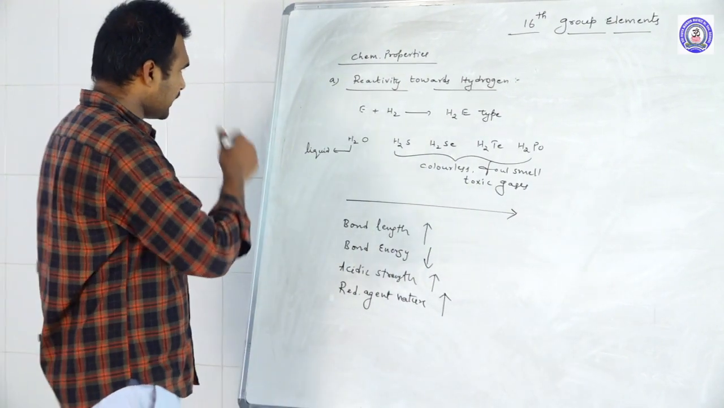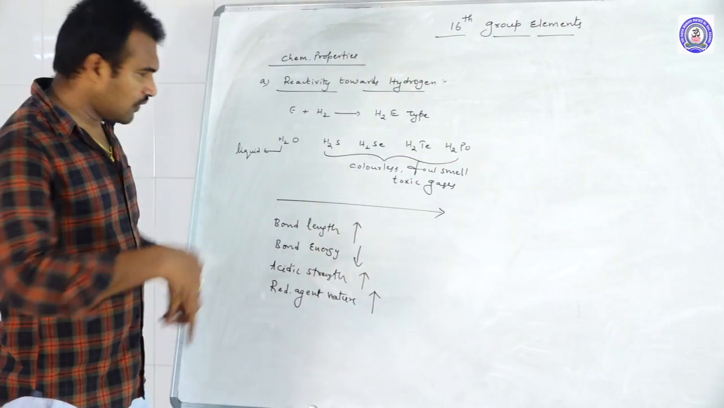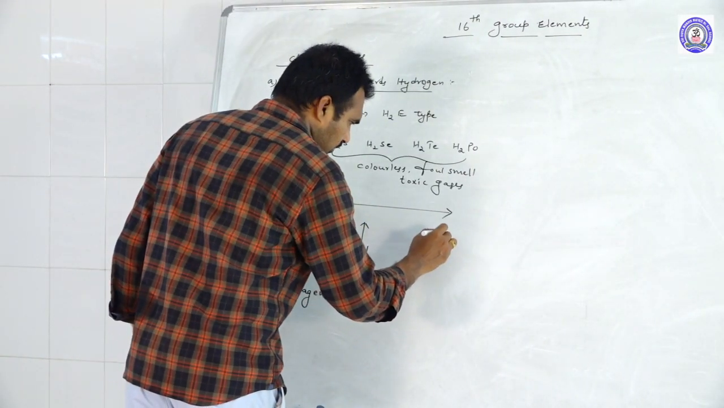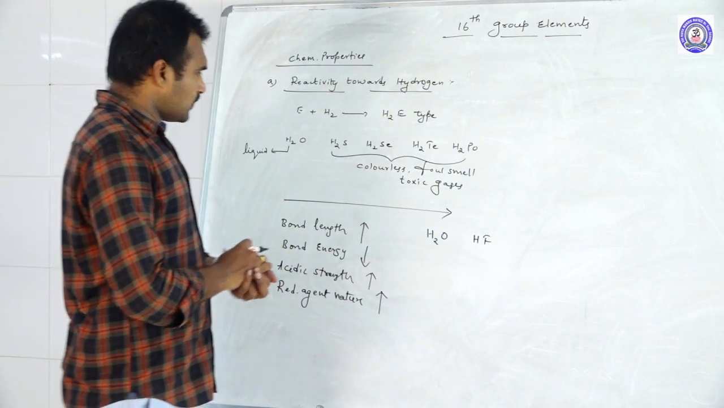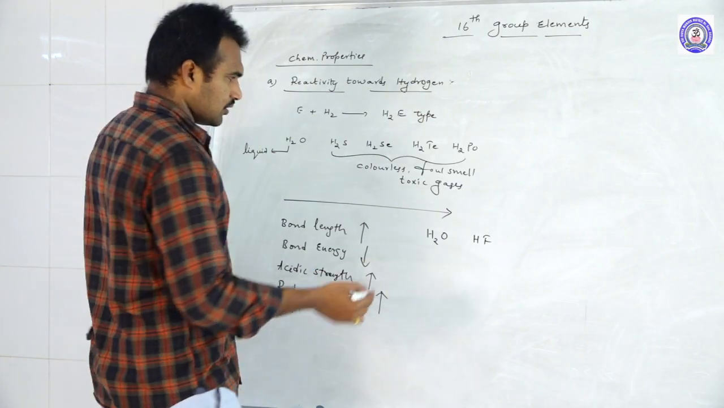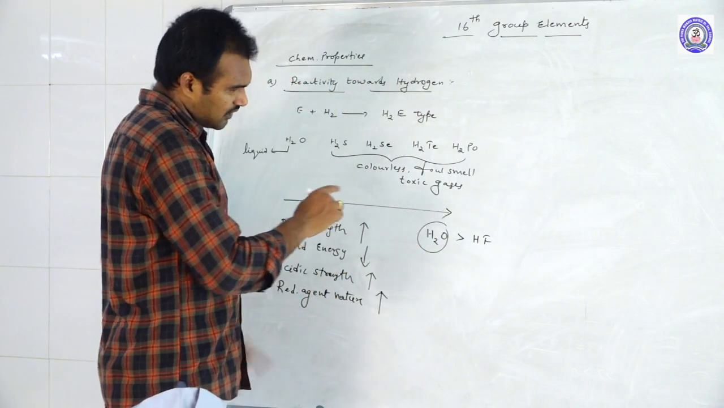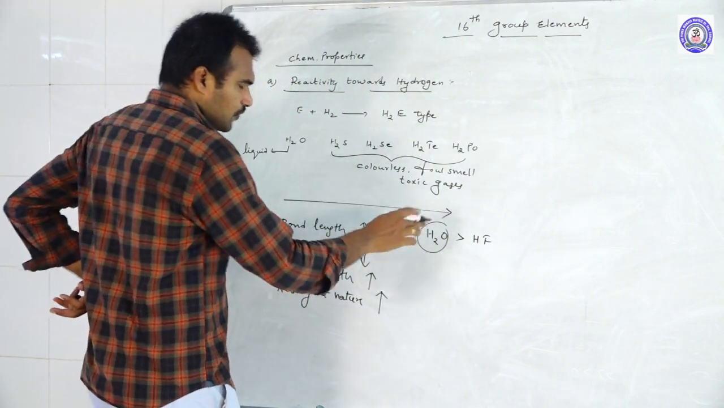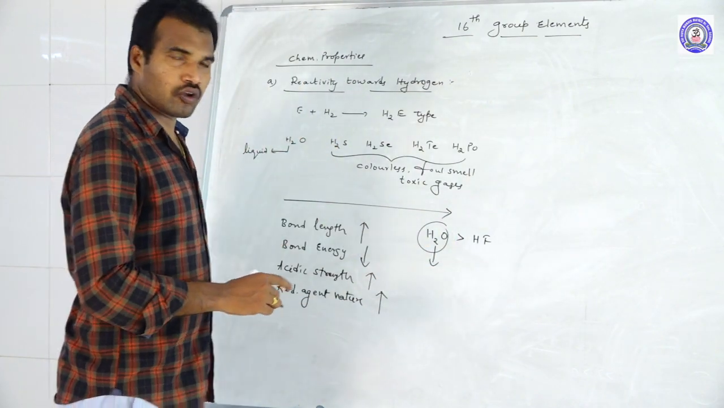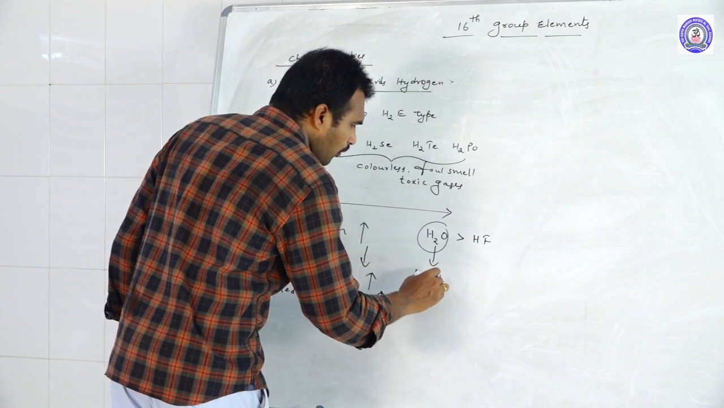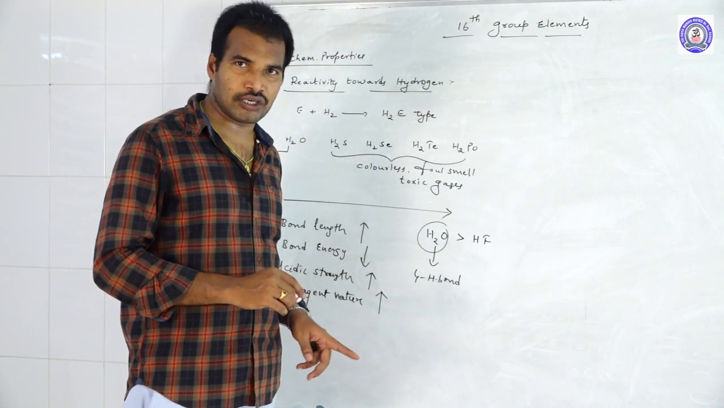Okay, next, one more thing. When you compare H2O with HF, suppose they ask you which is having the highest boiling point. Generally H2O has the high boiling point. What is the reason? Why? Because of stability also, one molecule of H2O can be involved in 4 hydrogen bonds. What is the maximum number of hydrogen bonds that one H2O molecule can be involved in?